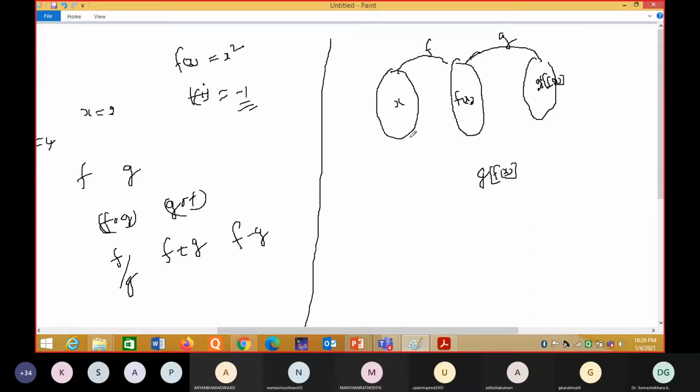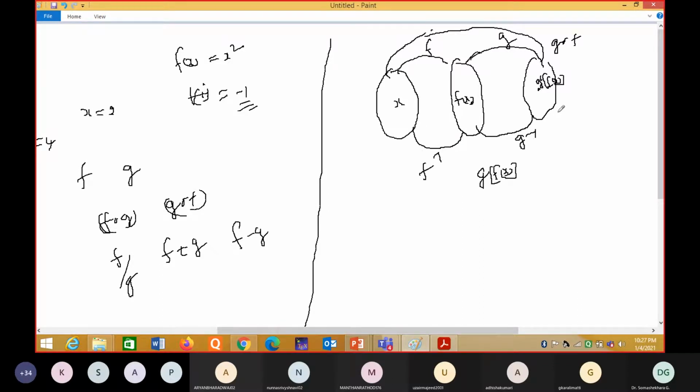So this is a direct mapping from here to here. It is g composition of f. Understanding, no? Like this, you can go in the reverse way also. This is G inverse, and here to here it is F inverse.